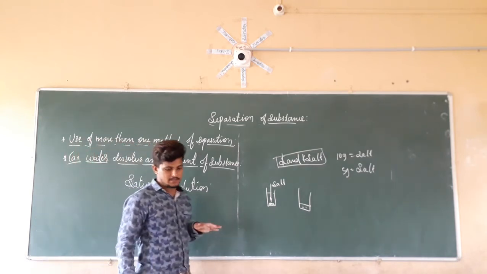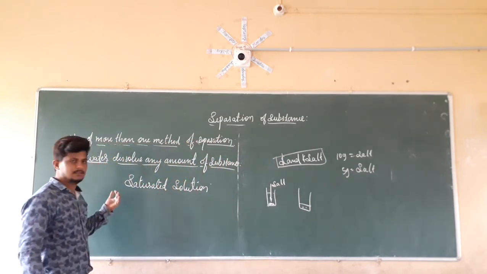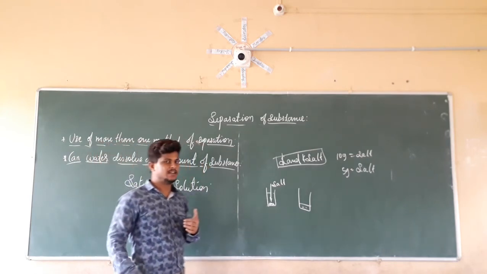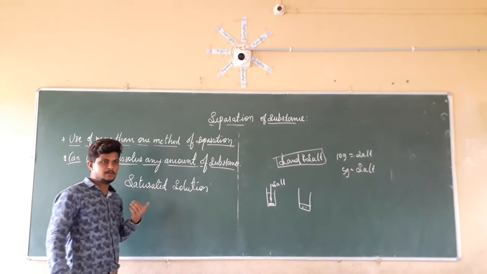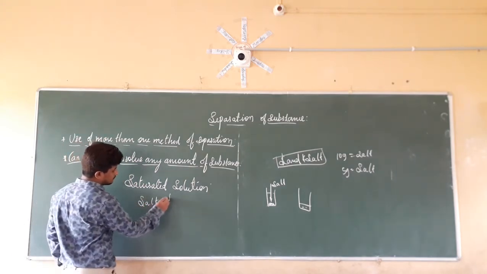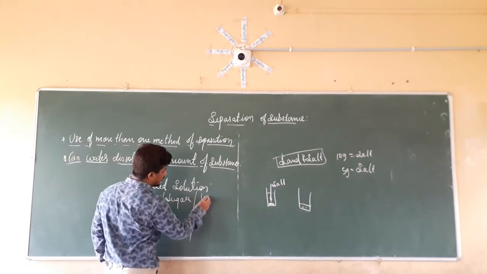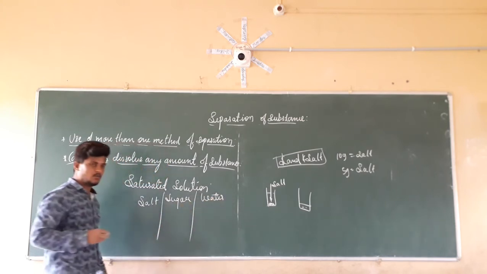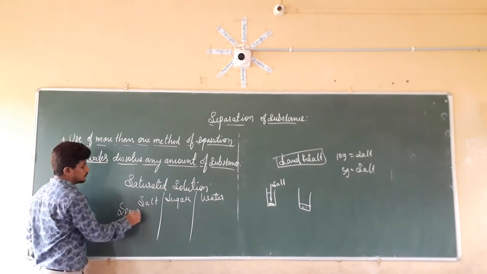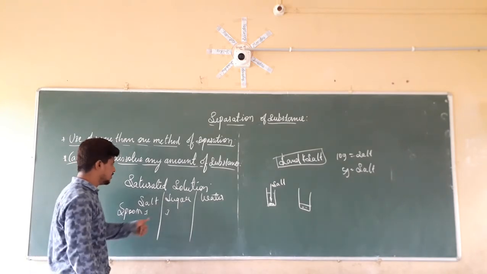In the same manner, is it possible that different substances have the same amount of dissolvability? If we take the example of salt and sugar, which we are going to add in the water, and take 1 spoon of the salt and 1 spoon of the sugar, 1 spoon of the salt is going to completely dissolve in the water.